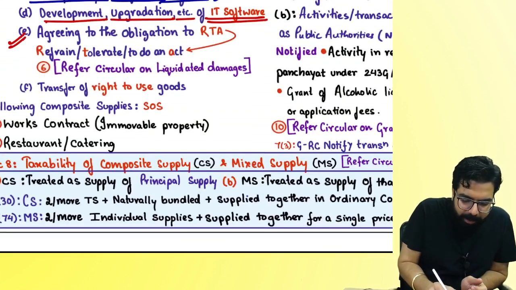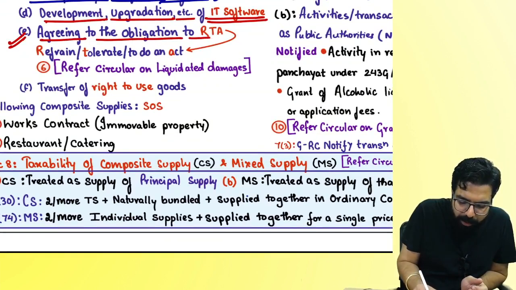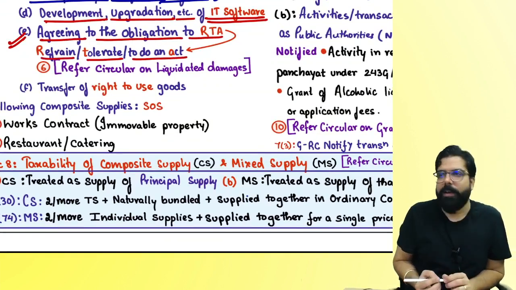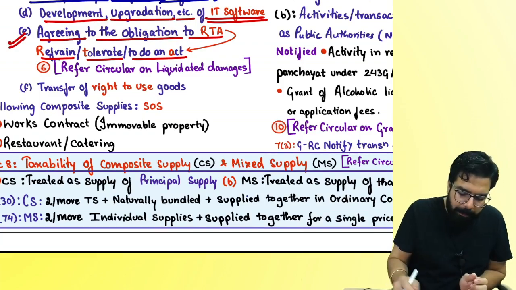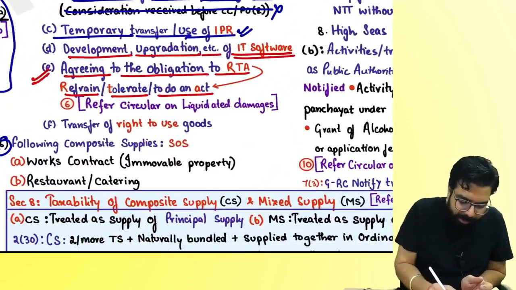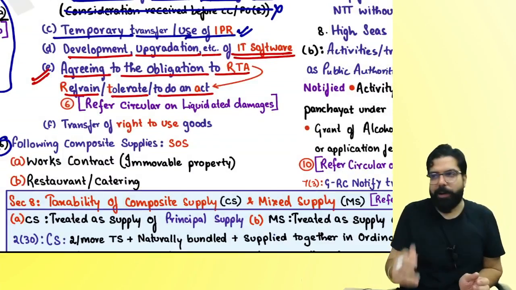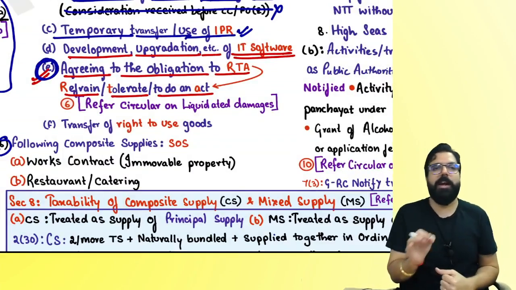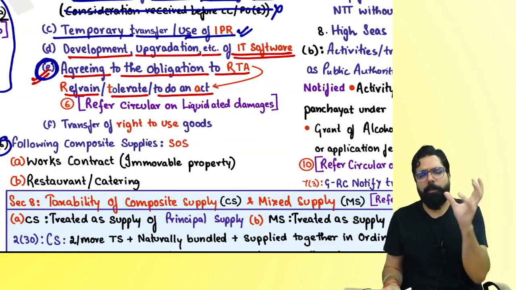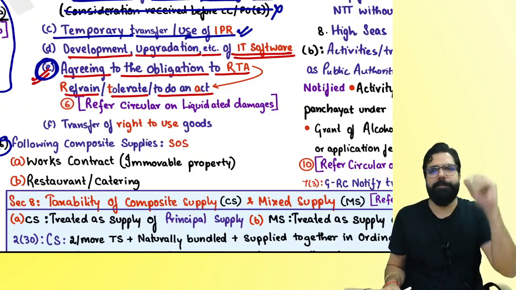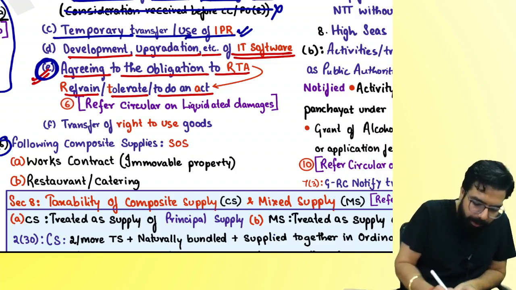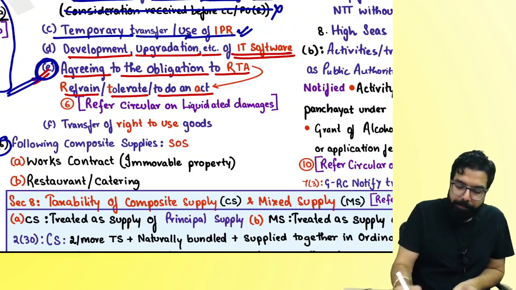E point says agreeing to the obligation to refrain, tolerate. RTA means refrain, tolerate, or to do an act. This point, you keep it on hold. I will do it after Schedule 3; we will come back to this. This needs some more knowledge and then we'll come back. Next.